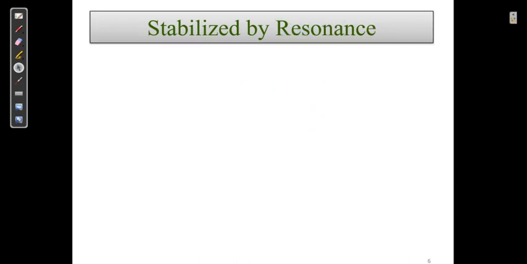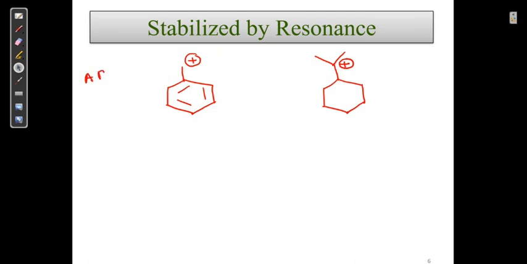Let us go ahead. Stabilized by resonance. So here again we have to write ARHI. Here we discuss, if we say there are two structures, we have to come to the conclusion. हमें ये conclusion पे आना है कि कौन सा वाला structure बहुत ही stable है.